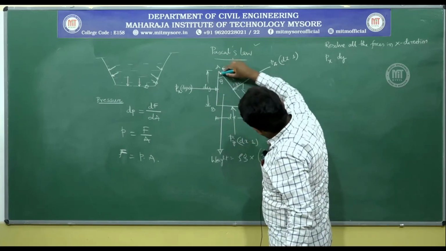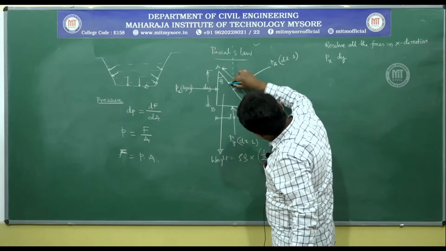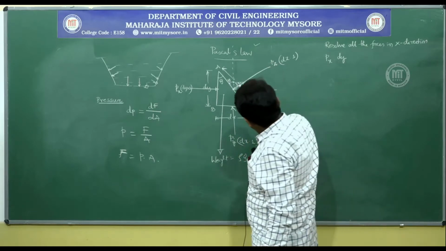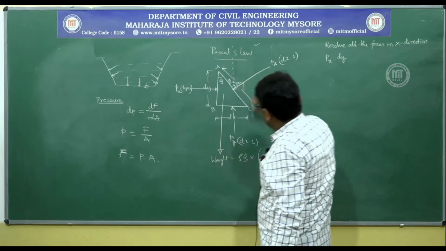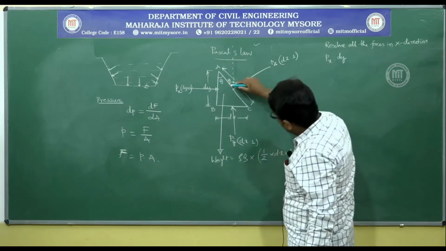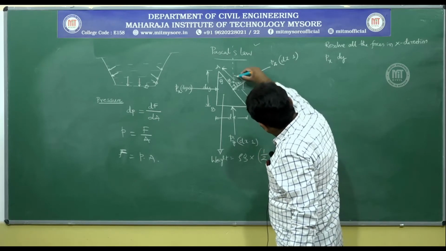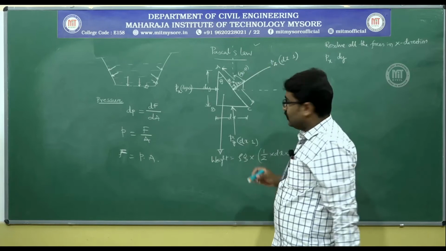You can observe here, these are the alternate angles. So, this angle is also theta. But this Pz dz is perpendicular to face AC. That means this total angle is 90 degrees. So, this angle must be 90 minus theta.